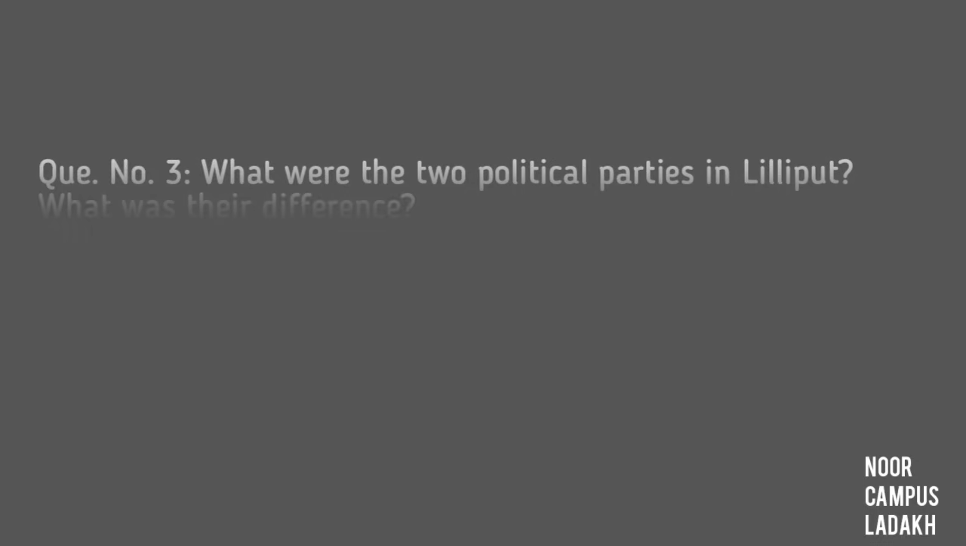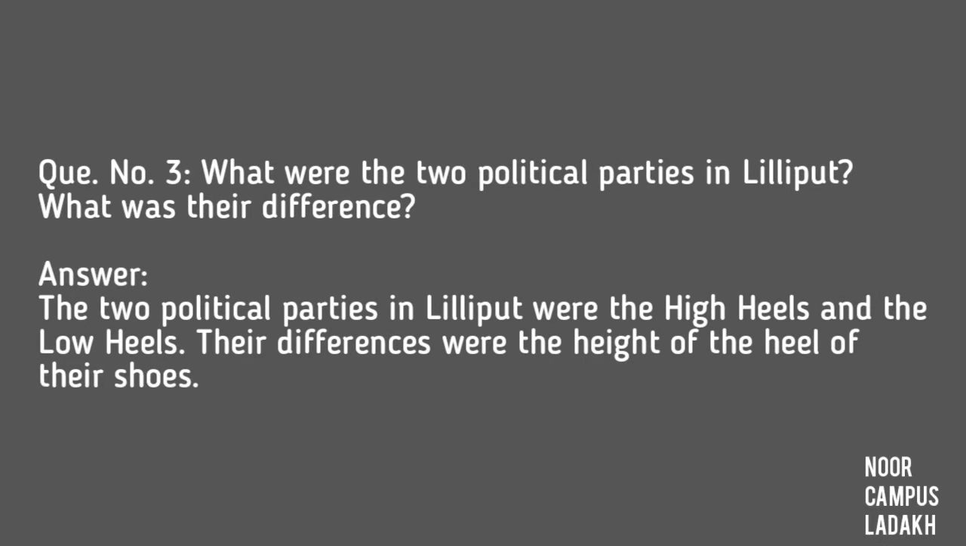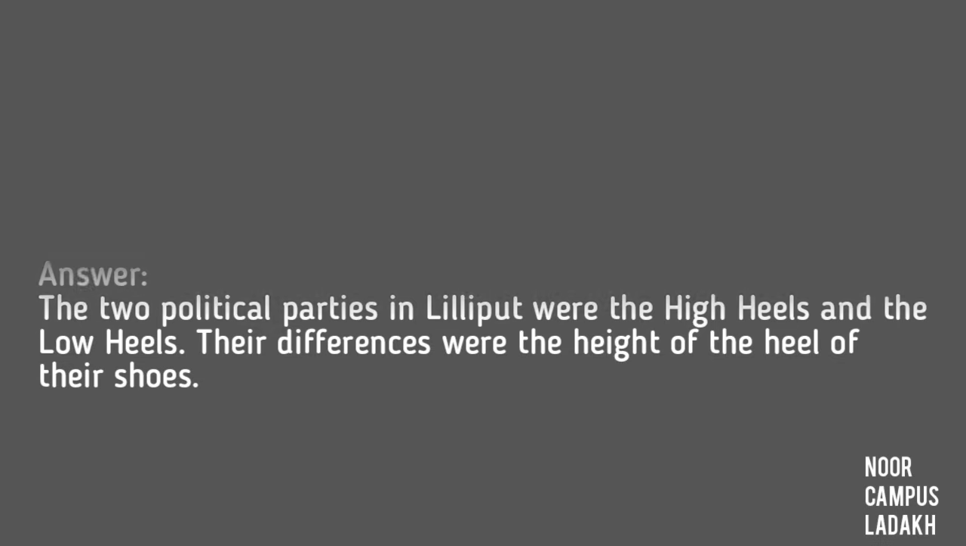Question number 3. What were the two political parties in Lilliput? What were their differences? Answer: The two political parties in Lilliput were the High Heels and the Low Heels. Their differences were the height of the heel of their shoes.